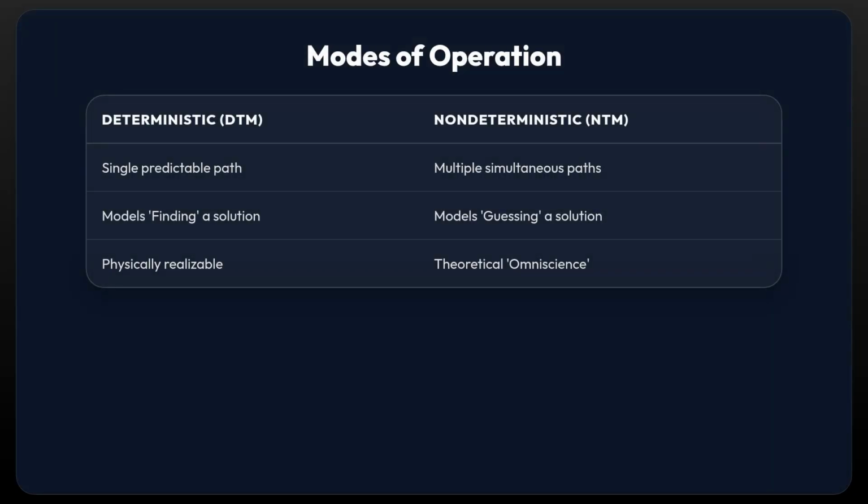We must distinguish between two modes of operation. The deterministic machine takes a single step at a time, modeling how we actually find solutions. The non-deterministic machine, however, models a theoretical ability to guess the correct path instantly, or explore all paths at once. This concept allows us to define the class NP, which groups problems where a solution can be efficiently verified, even if the deterministic search for it is slow.